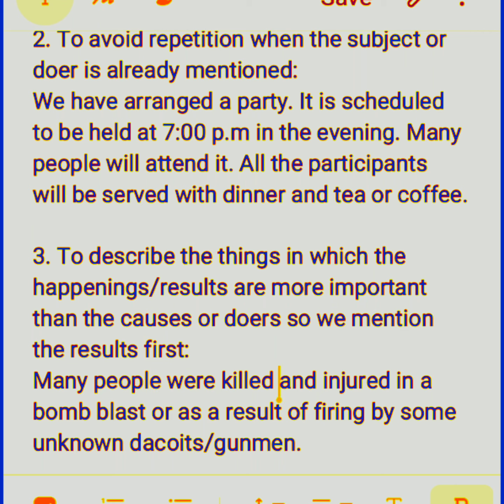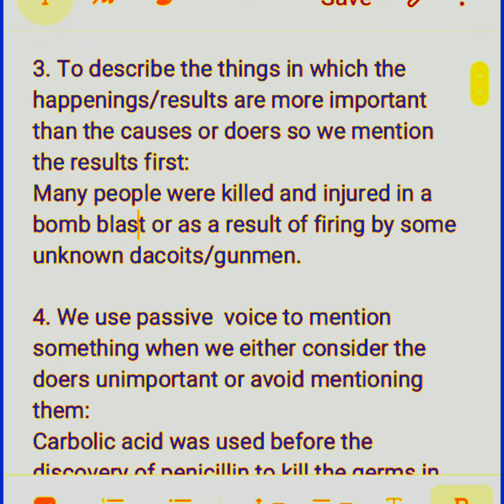Many people were killed. So this is important. Many people were killed and injured in a bomb blast. After that comes the cause. Or as a result of firing by some unknown dacoits, gunmen. So here we can use the doers after the occurrence.